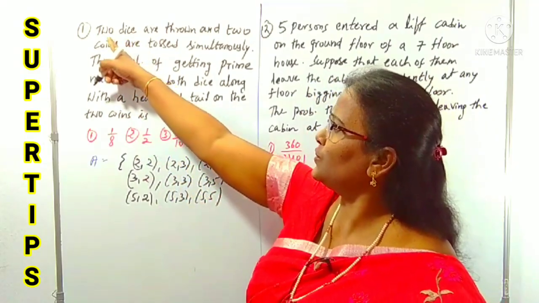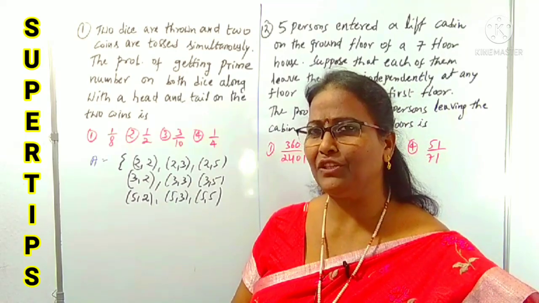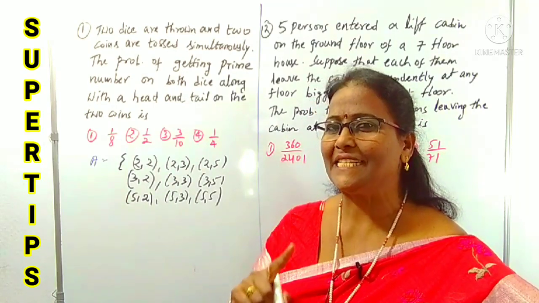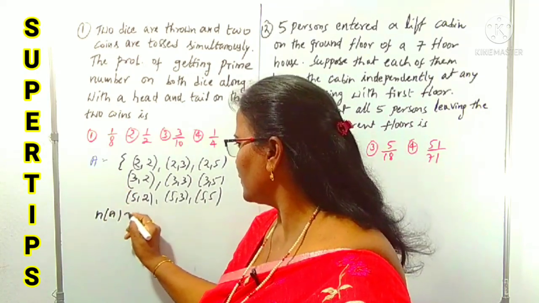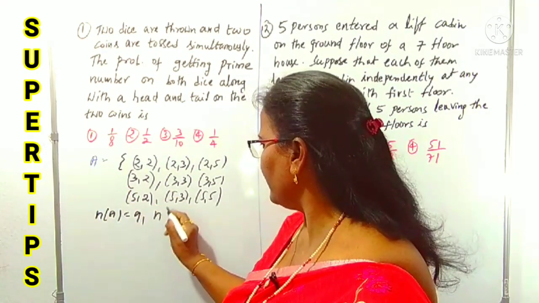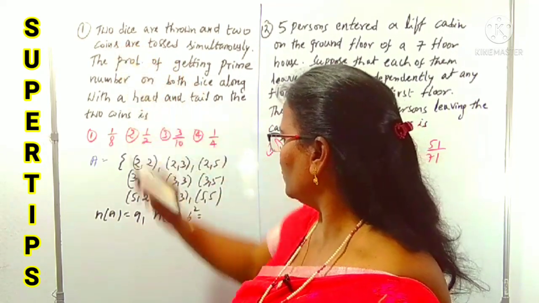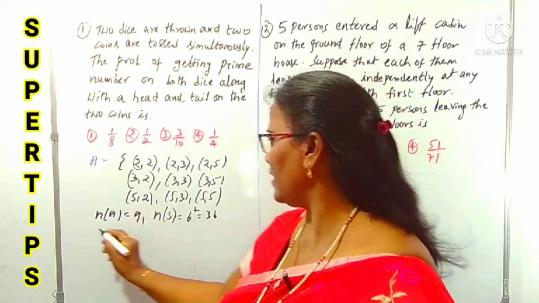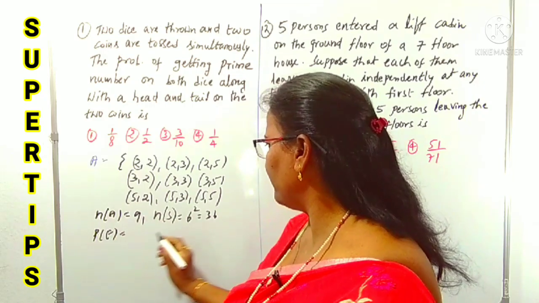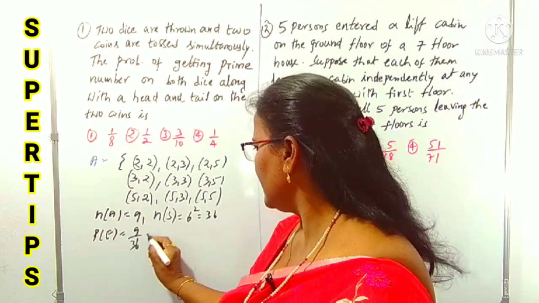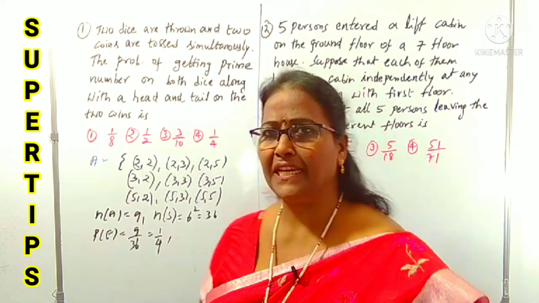So how many dice are thrown? 2 dice are thrown. If n dice are thrown, what is given to you? Possible events are 6 power n. Now n of A, you know clearly, is equal to 9. n of S is equal to 6 square because 2 dice are thrown, that is 36. What is the P of E? P of E is n of A by n of S, means 9 by 36, that is 1 by 4. Okay, this is in case of the die.